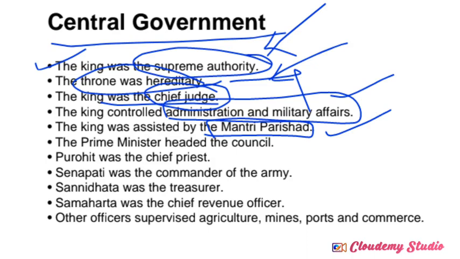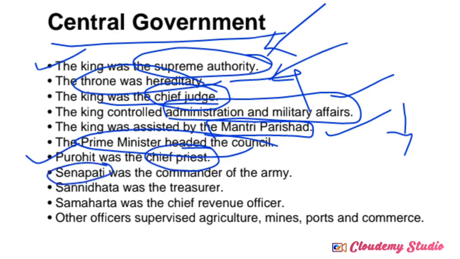Those ministers assisted and advised the king in the time of incidents, to solve problems. The Prime Minister headed the council. So who was the head of that council of ministers? The Prime Minister. Purohit was the chief priest in the royal court of the Mauryan rulers.